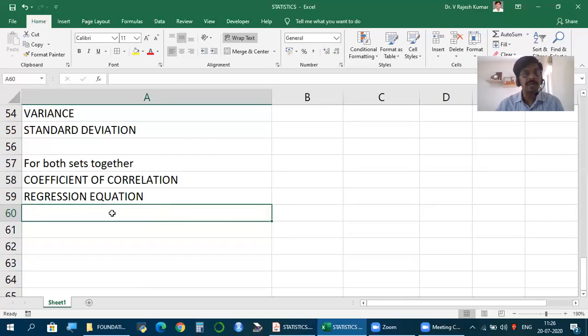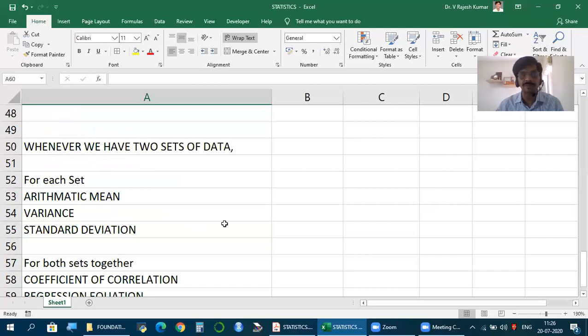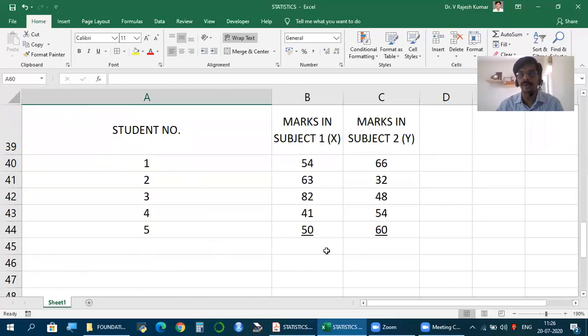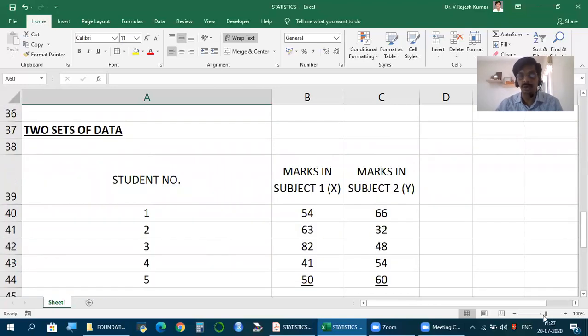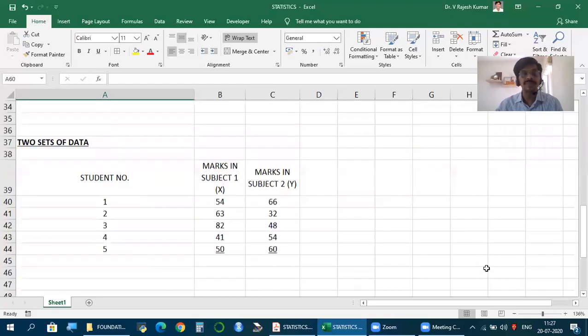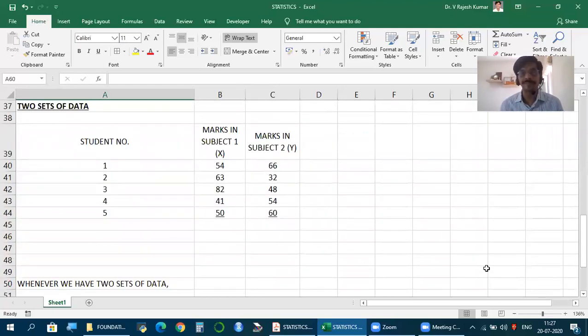Now, how to calculate mean and variance and standard deviation we already know. For that, we need to take deviations, x minus x bar, similarly y minus y bar, squaring it, all that should be done. And to calculate correlation and regression means something else. So friends, this is what we always do whenever we have two sets of data. What I now show is the standard template you must follow. Keep so much ready, then for any statistical measure required, you're ready to calculate.